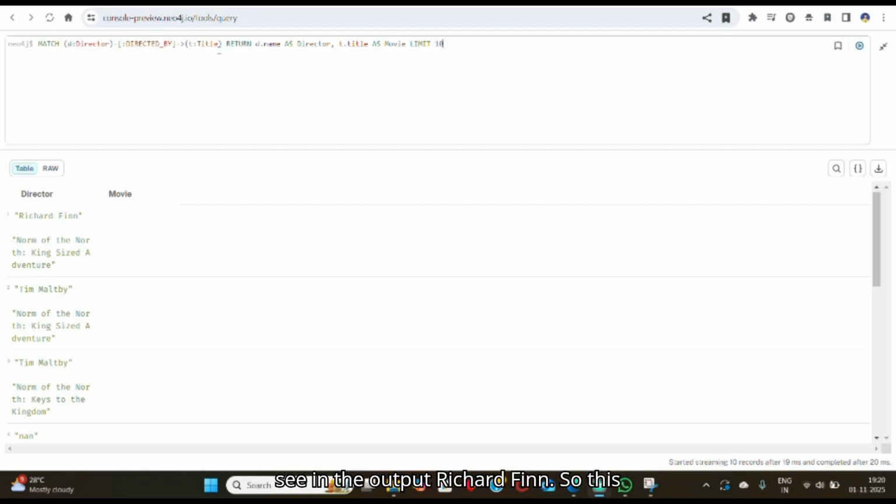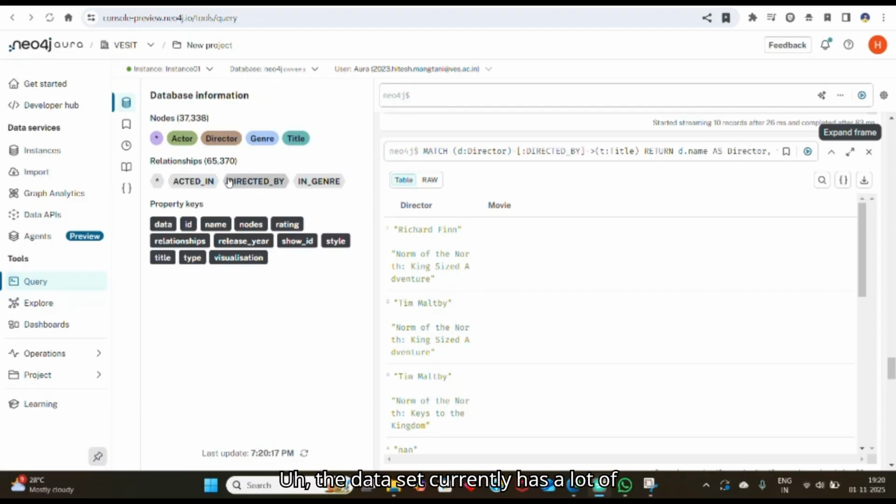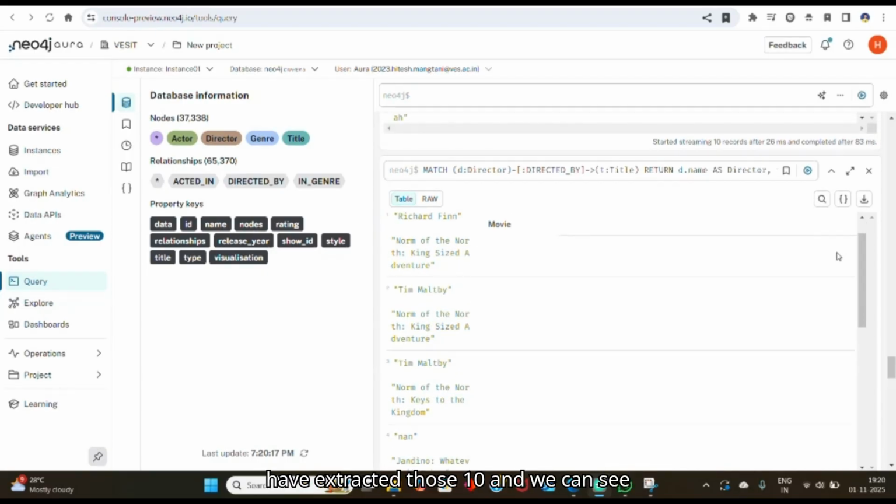As we can see in the output, Richard Finn is the director who has directed the movie, and this is the name of the movie. Like that, I have generated 10 outputs for this Cypher query. We can generate as many outputs as we want. The dataset currently has a lot of rows, approximately 20,000 I saw, but I have performed this on the first 10 and extracted those 10.